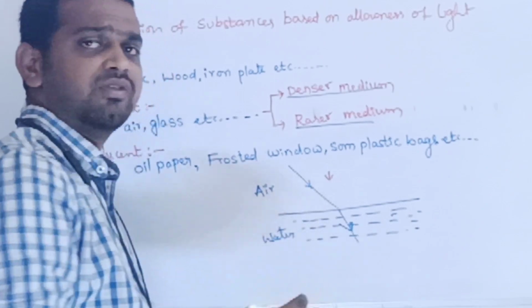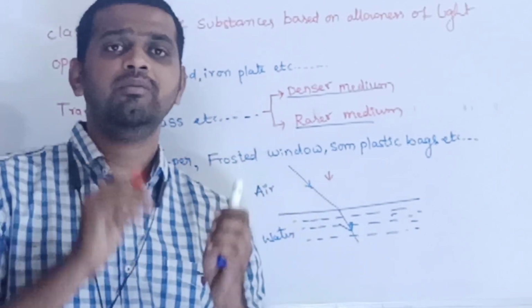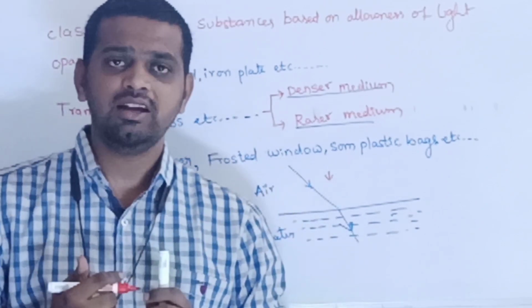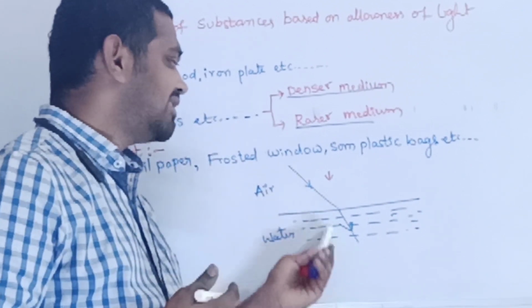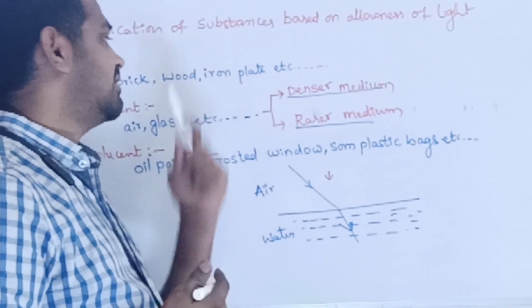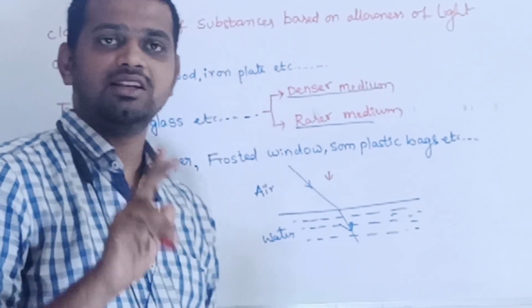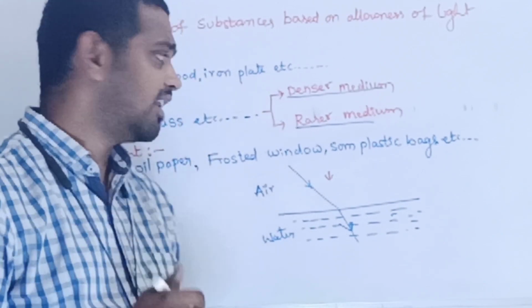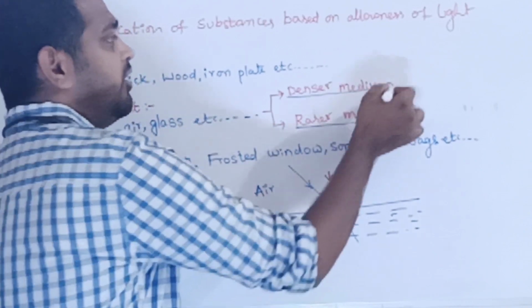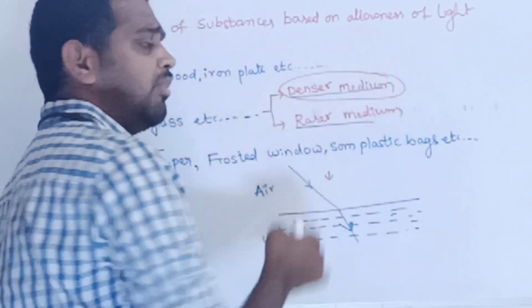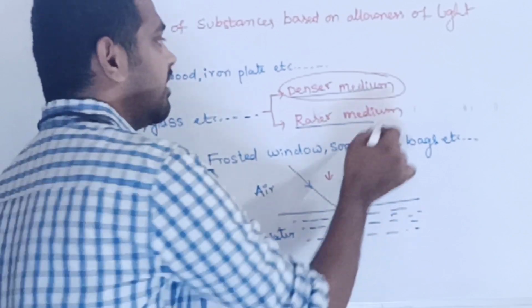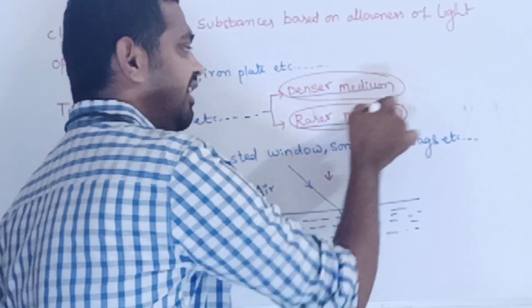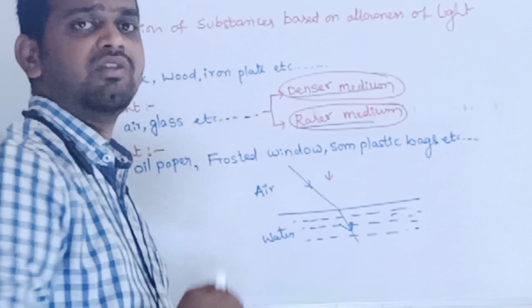By means of that, whenever the light is bombarded with them, the velocity of the light is going to decrease. So based on this concept, the transparent substances have been classified into two types. One is denser medium, the second one is rarer medium. In denser medium, due to the presence of high particle density, the velocity of the light decreases. Coming to the rarer medium, due to the presence of less particle density, the velocity of the light is more.